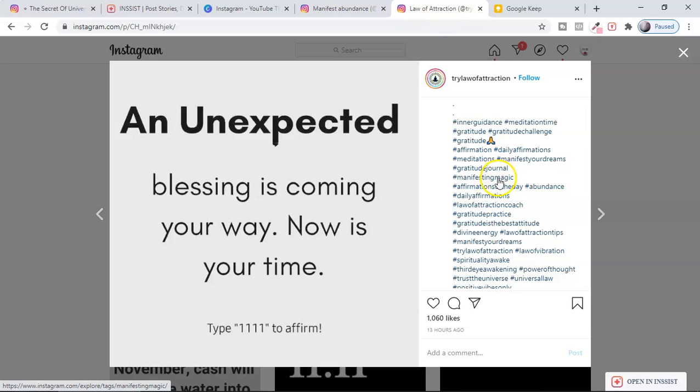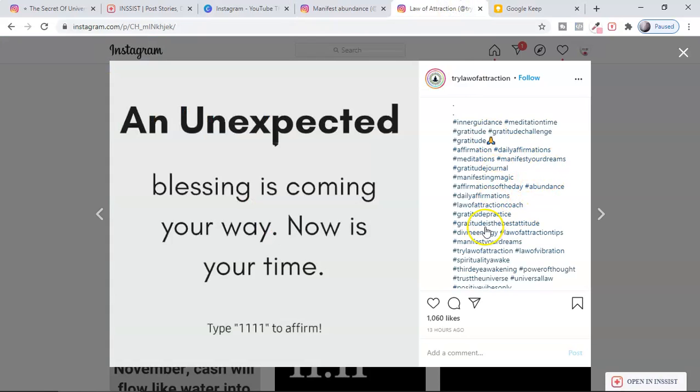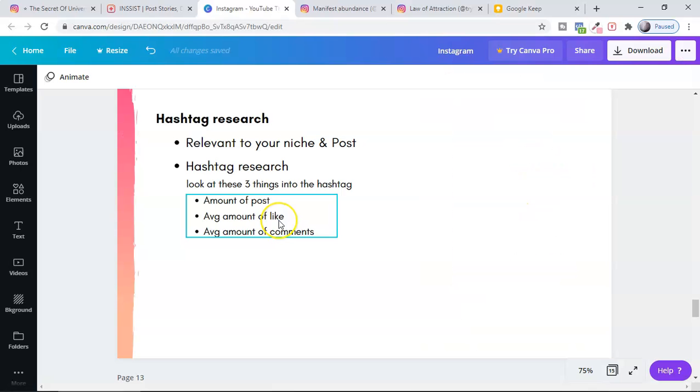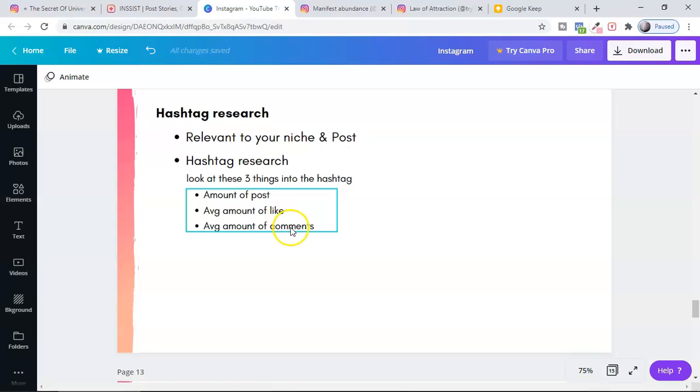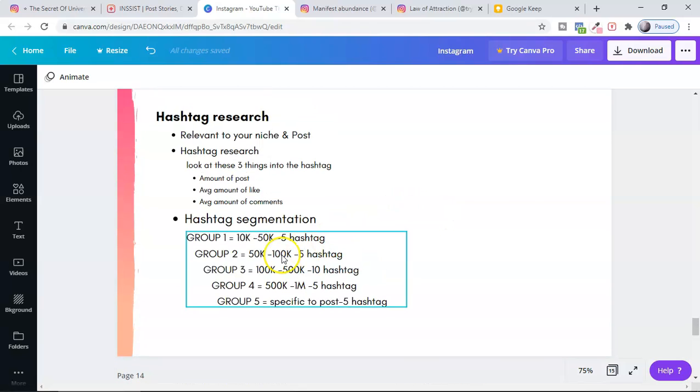Under each of these hashtags, guys, you have to see these three things: the amount of posts you will get in that hashtag, the average amount of likes, and the average amount of comments. Okay, for each of the hashtags, all of these hashtags. Make sure they are relevant, and then guys you have to segmentize those hashtags by using hashtag segmentation. So this is something you can see here.